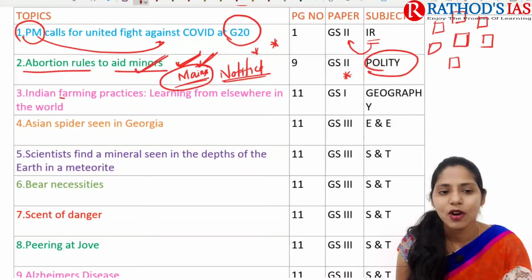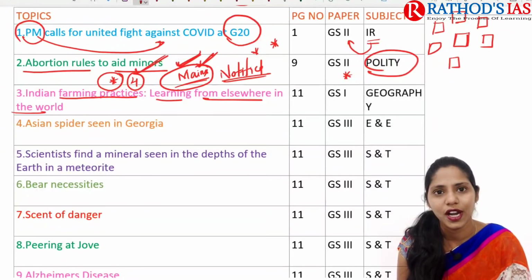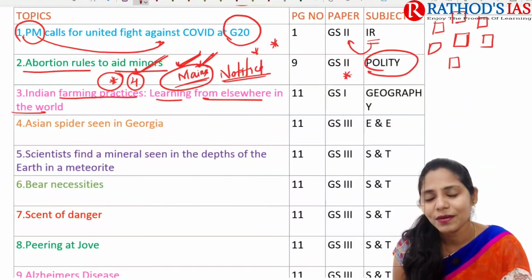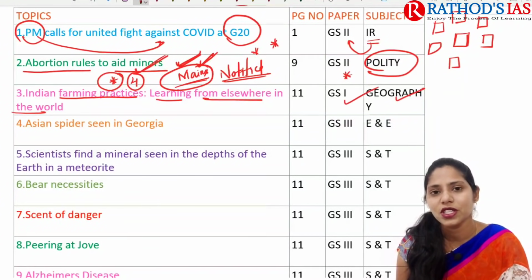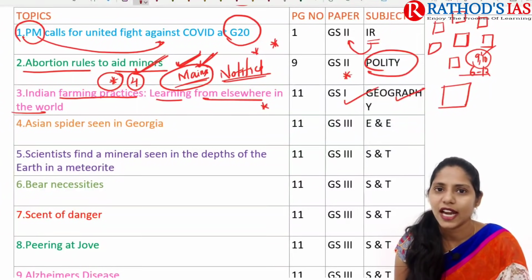And next topic is about Indian farming practices. So in this farming practices, we are going to talk about 4 important things. Indian farming practices: learning from elsewhere in the world. So this article is important from our geography which comes under GS paper 1. Whenever you are reading the NCERT from class 6 to 12th, I think in the 9th, 10th NCERTs you will come across the topics that we are going to discuss now. So that will be important from your static syllabus.